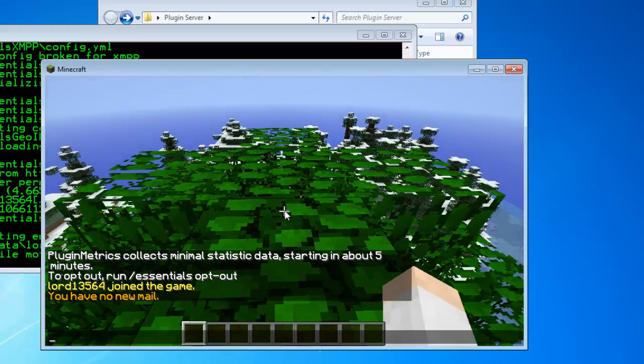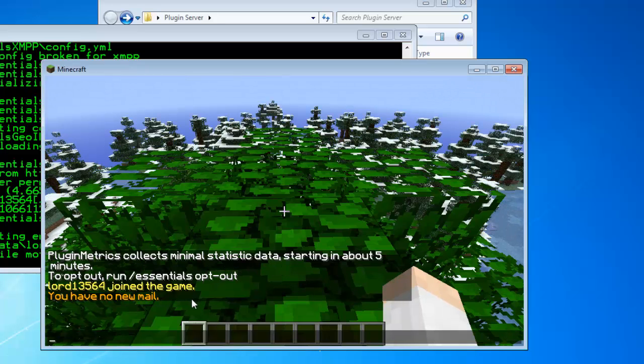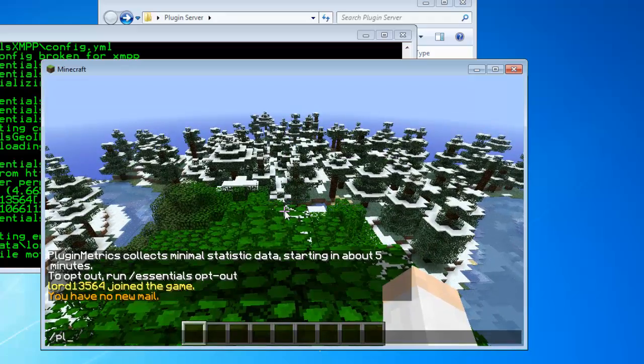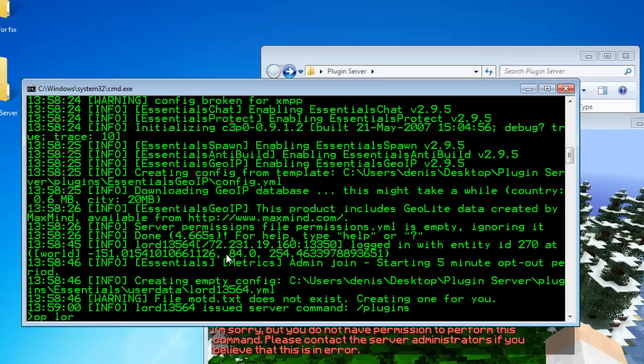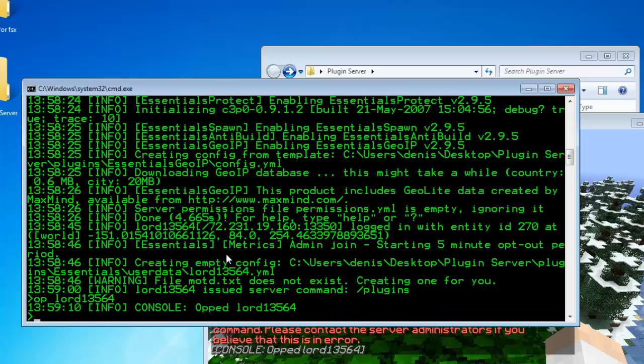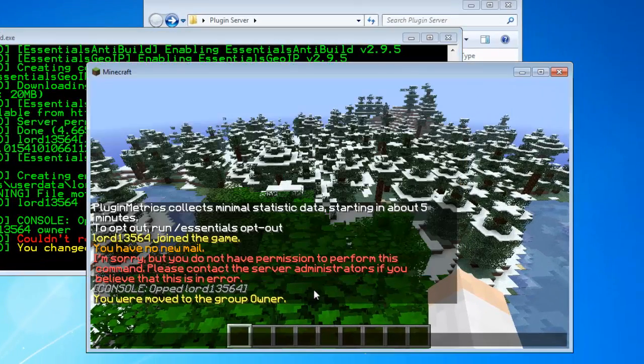And then you're going to see a message saying Plugin Metrics collects minimal statistic data starting in about 5 minutes. That's good, and there's plugins. It's not going to work yet, but you need to be op. So op Lord 1356. And then you want to do slash manuadd Lord 1356 group for owner. That's going to make him go into the owner file. And then you change player Lord 1356 to owner.